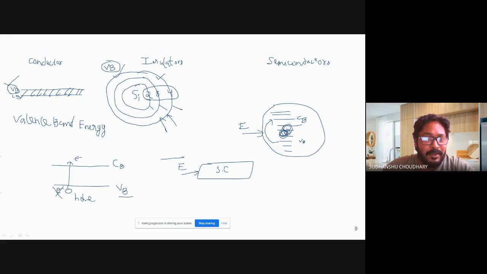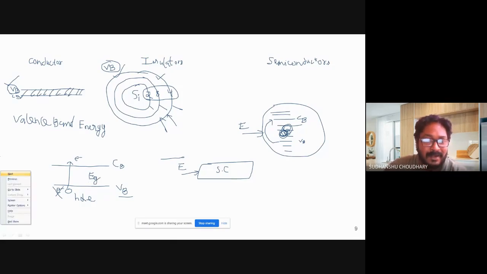Now in between the valence band and conduction band, the region which you are seeing, there are no states. No electronic states can exist, that is, no electron can be present in this region. This region is called a band gap, and we represent it by EG.